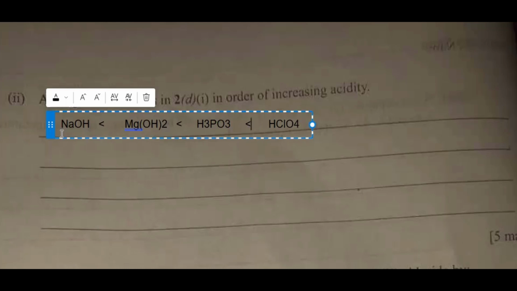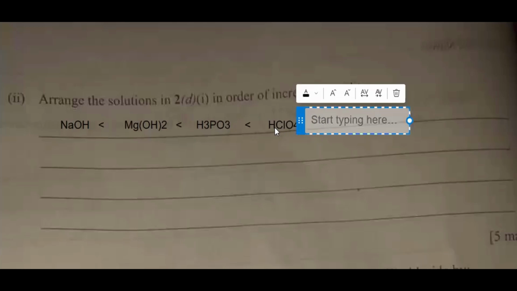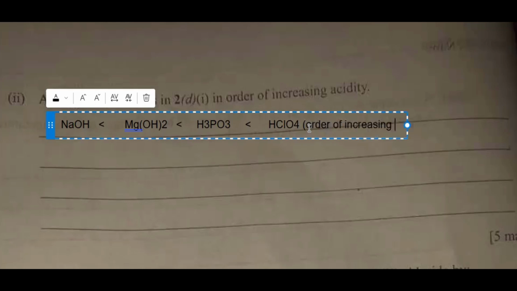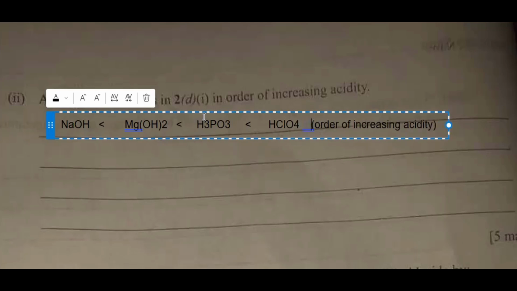So put a sign there. Now add it in bracket here: order of increasing acidity. Yes, order of increasing acidity. So when answering questions like this, if you are not sure of the symbols, because at times students want to use less than and they use greater than, alternatively you can just use commas.